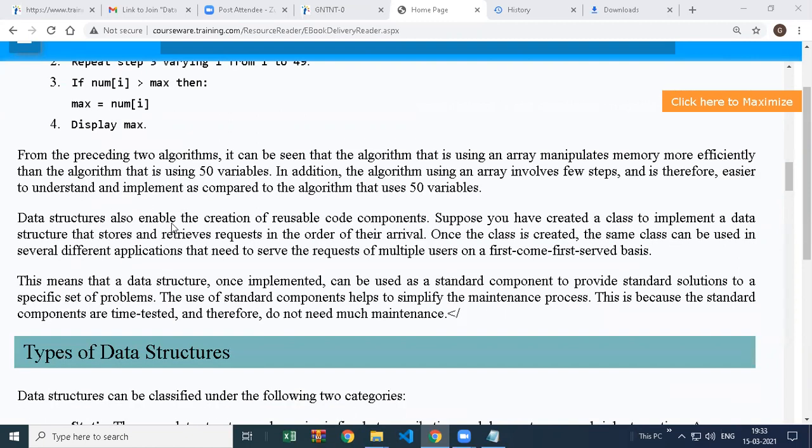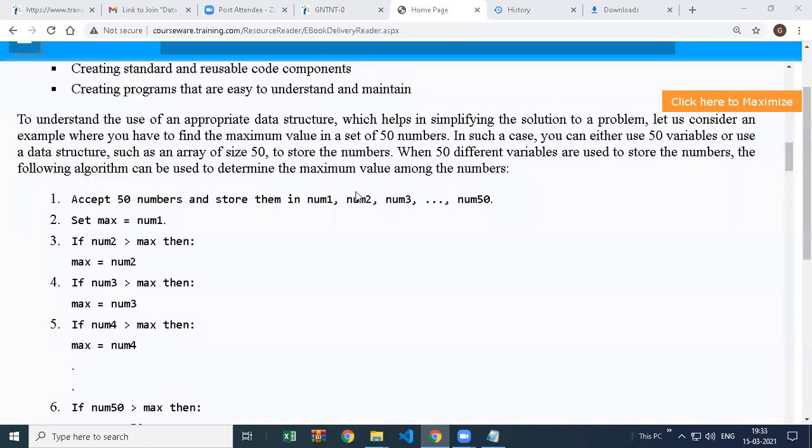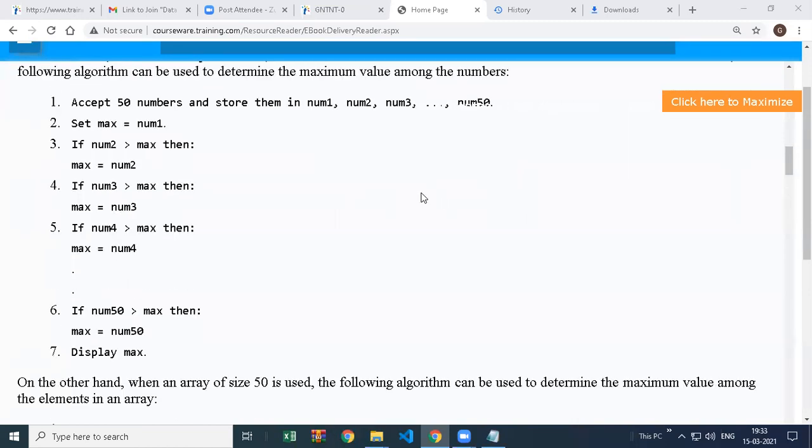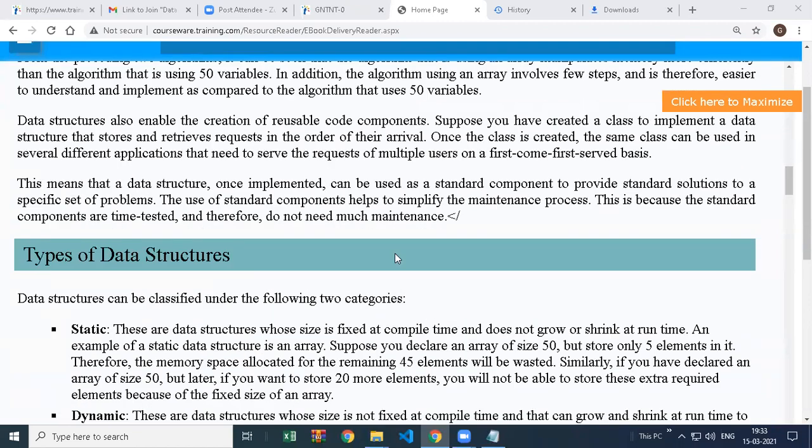Data structures also enable the creation of reusable components. Suppose you have created a class to implement a data structure. This we will see later, we will not go deep here. They have just given one line here, but that is going to be explained in a further chapter. So why discuss it now? We'll discuss it later with examples and code.